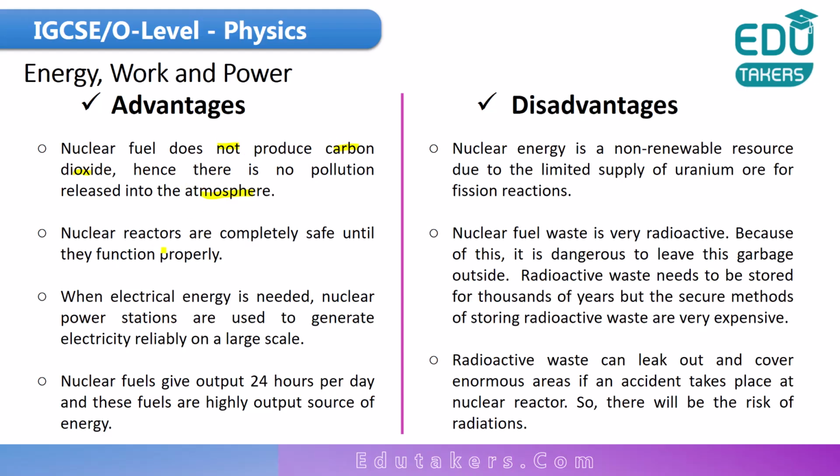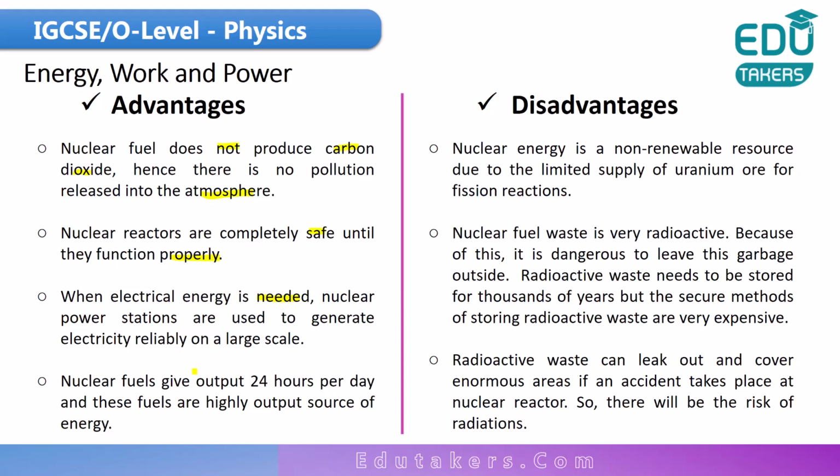Nuclear reactors are completely safe until they function properly. When electrical energy is needed, nuclear power stations are used to generate electricity reliably on a large scale. When you need electrical energy, you can use a nuclear power station, and this gives energy on a large scale.